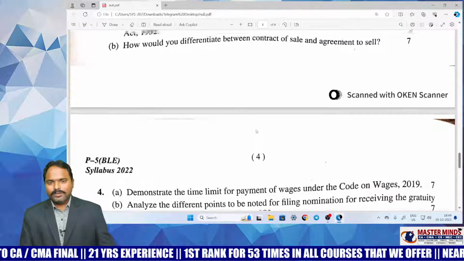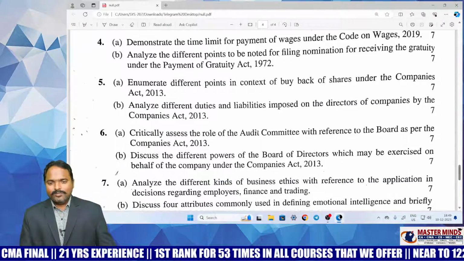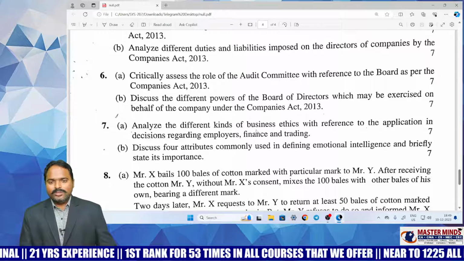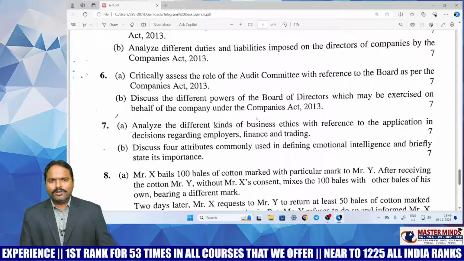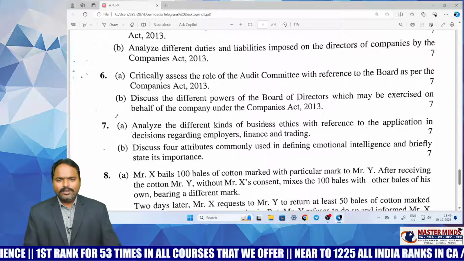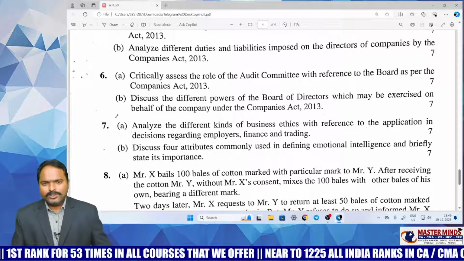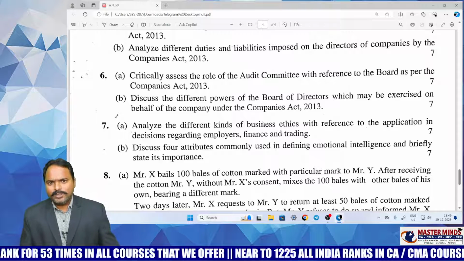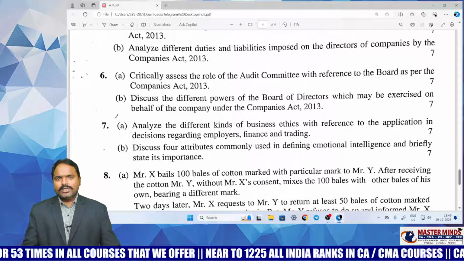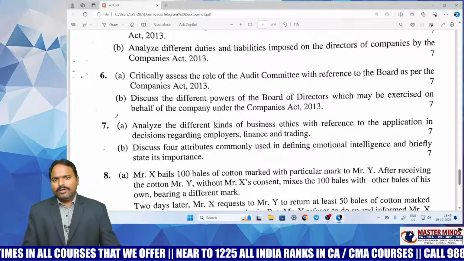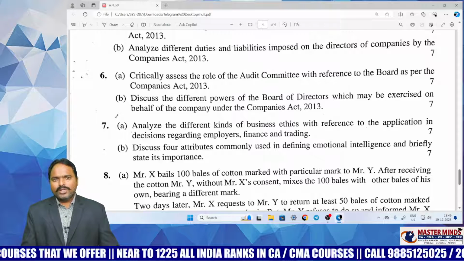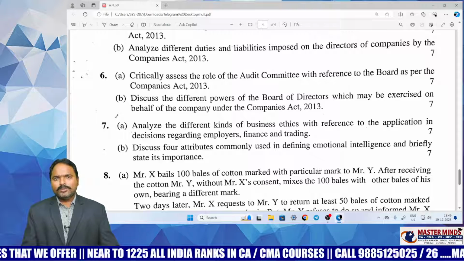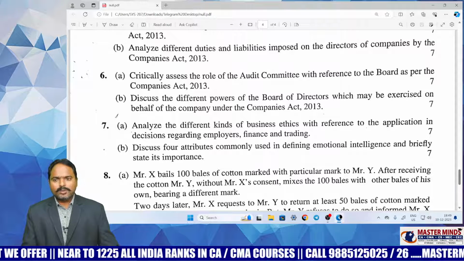But if you observe one thing, there is a huge syllabus covered. So many topics are there in your CMA board material. All those topics we differentiated in our Masterminds material, which to be discussed in the classroom and which can be referred to by the students themselves. If we observe, from the topics we selected for classroom discussion, all the questions have been asked. That is point number 1.